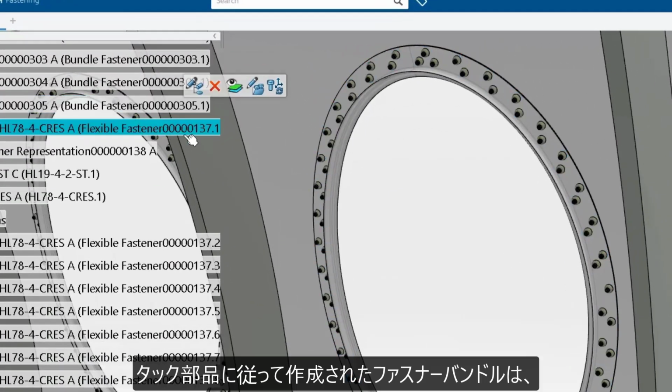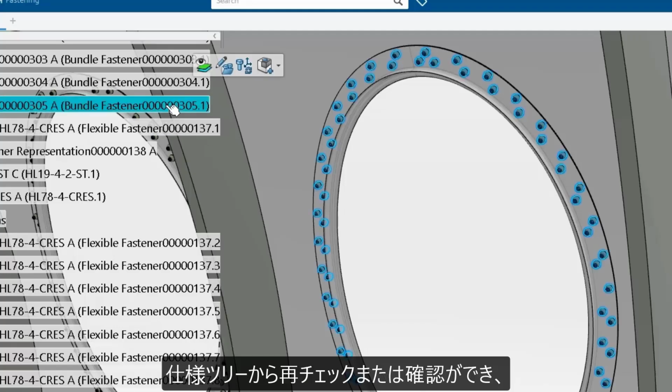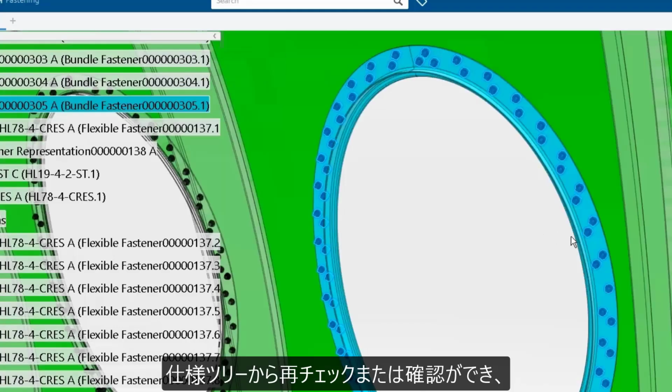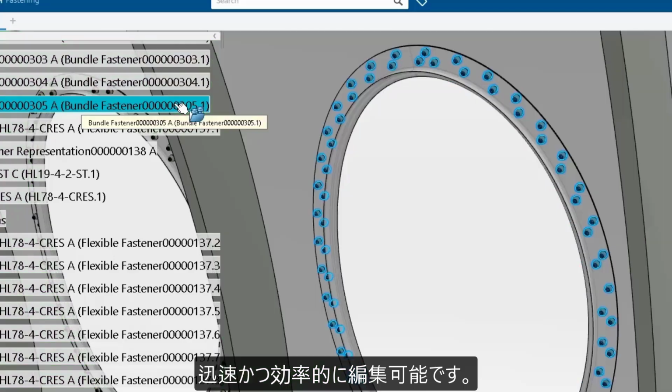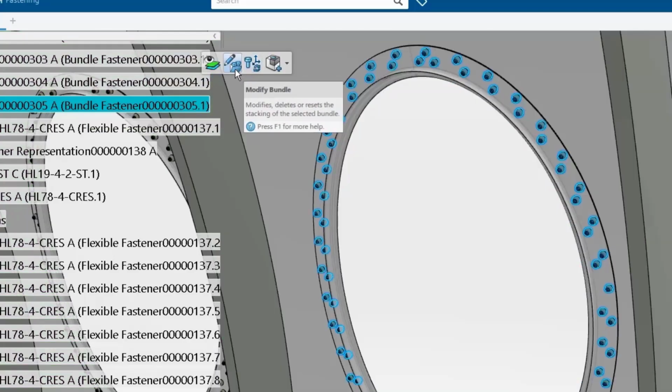Fastener bundles created according to the stacking parts can be rechecked and confirmed from the specification tree and are available to be edited.